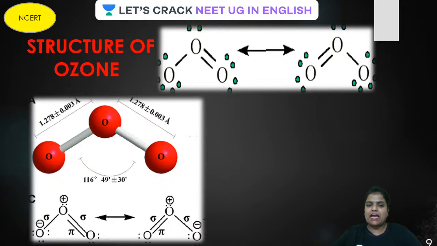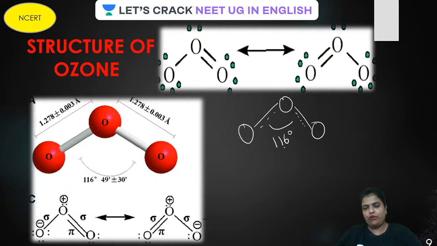So, guys, the bond angle here is 116 degree 49 minutes. So if you recall 116, you will be able to click the correct answer. Don't worry. So how to recall it? Oxygen belongs to which group? Group 16. Okay, add 100 to that. Done.